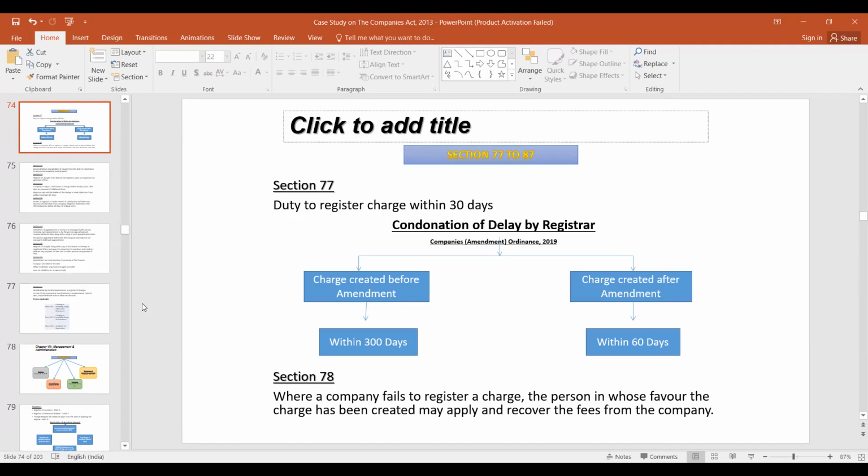Yes, it can create a charge on the assets situated in India, outside India, tangible assets or otherwise. Even of intangible assets, it can create a charge. And what is the period within which this charge should be registered? 30 days, sir. Yes.